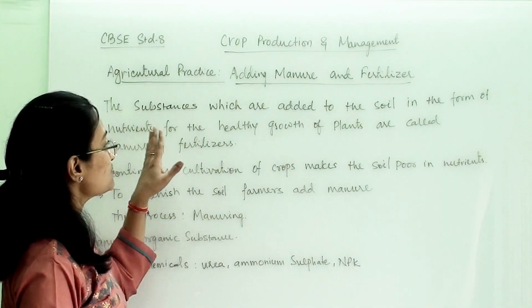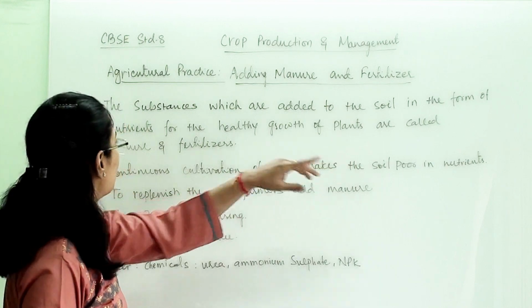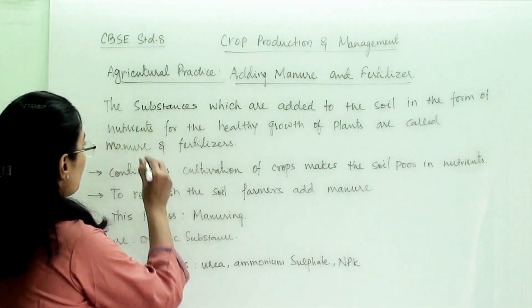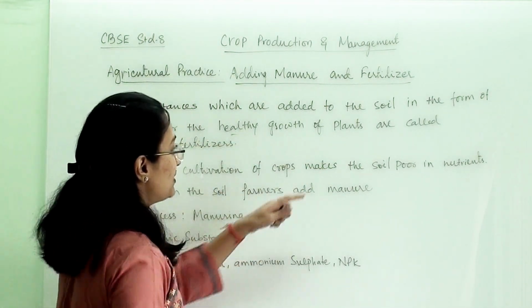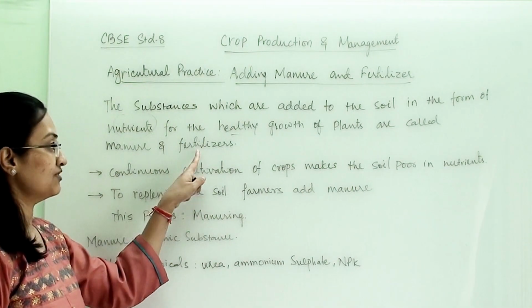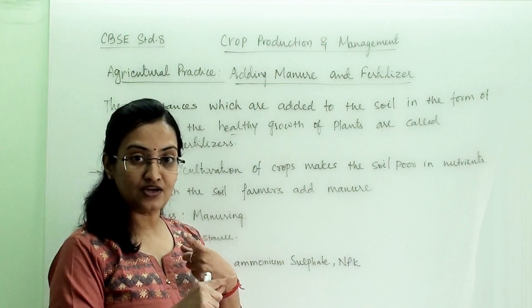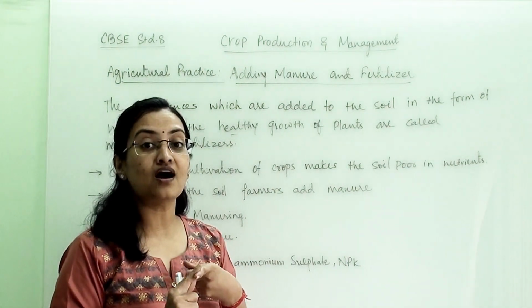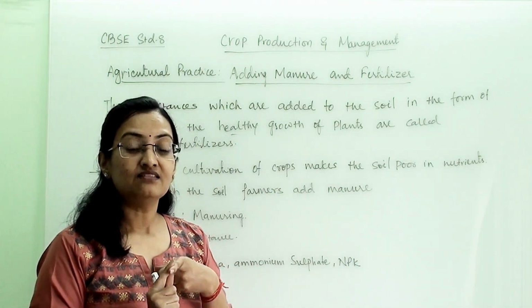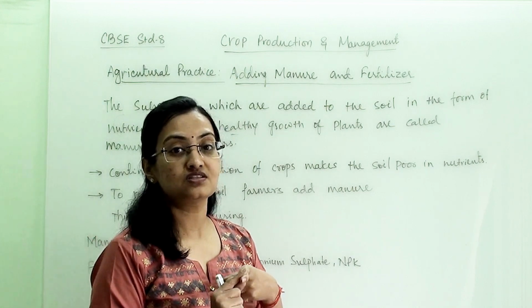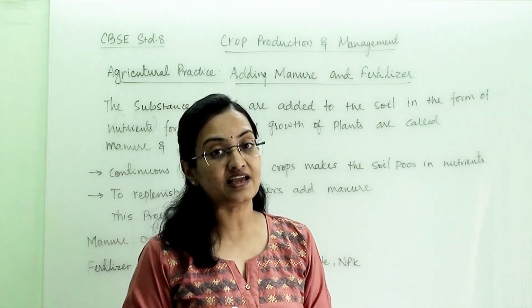The substances which are added to the soil in the form of nutrients for the healthy growth of plants are called manure and fertilizer. They are categorized into two types, manure and fertilizer. Manures are organic compounds. They are decomposed substances from dead and decaying material.